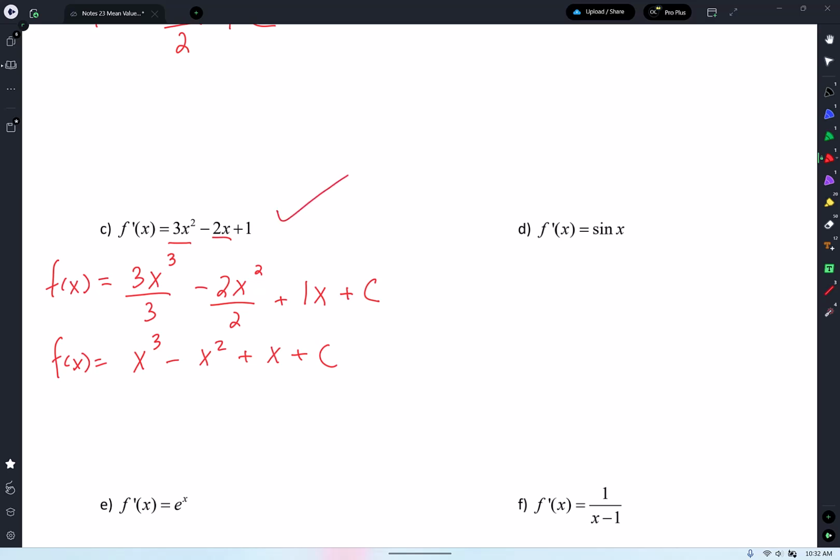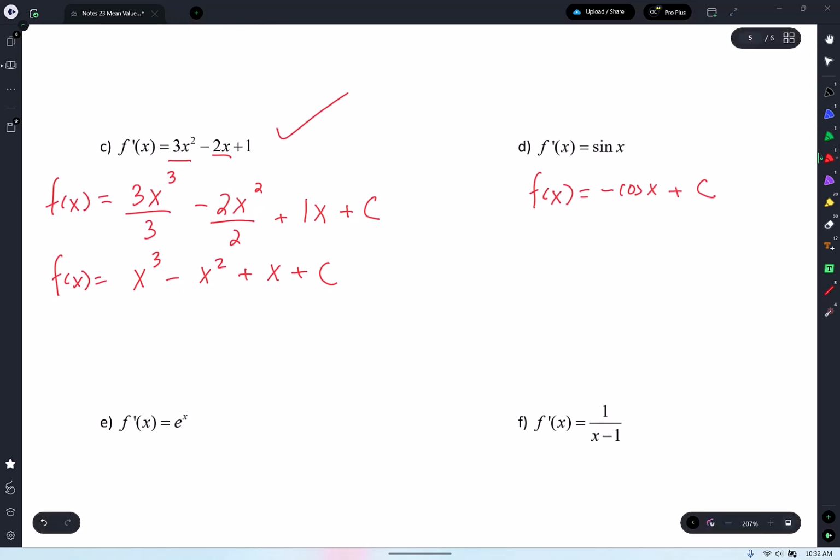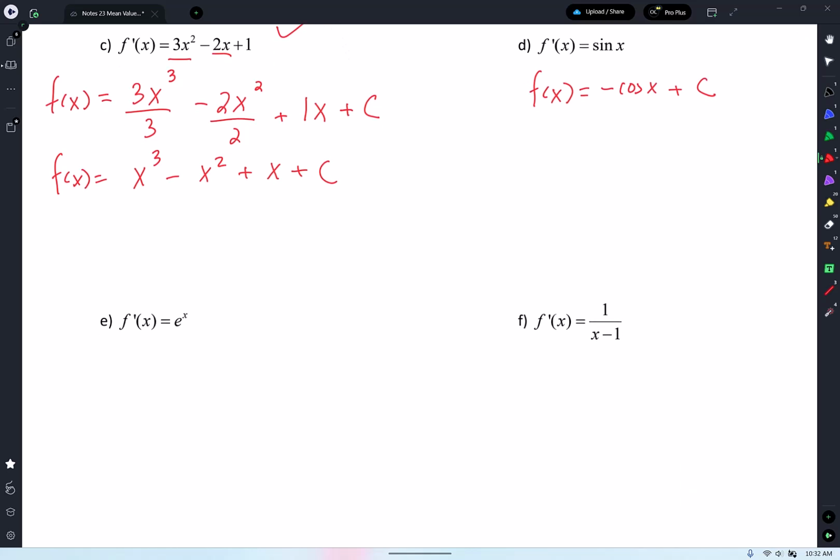Okay. Letter D. f of x. What is the antiderivative of sine x? I hope I've been saying antiderivative. What's the antiderivative of sine x? Negative cosine x plus what? C. And there it is. It works. If I take the derivative of cosine, it's negative, but it's a negative cosine, so it's a positive. Cool or not cool, guys? Cool. All right, go to letter E.